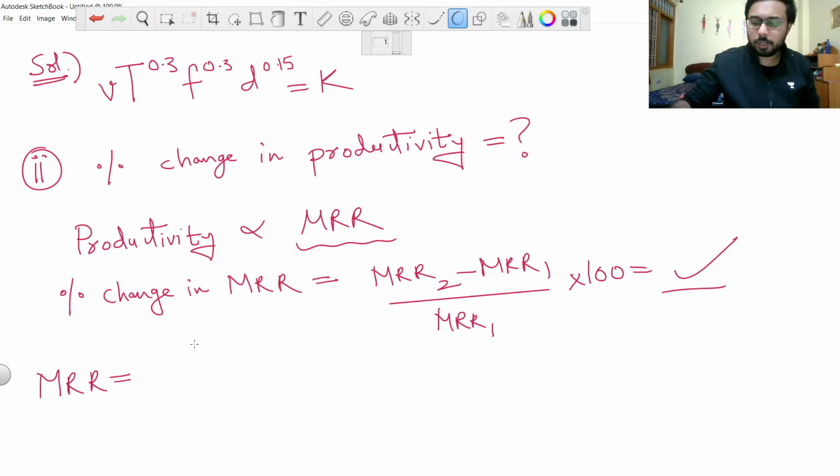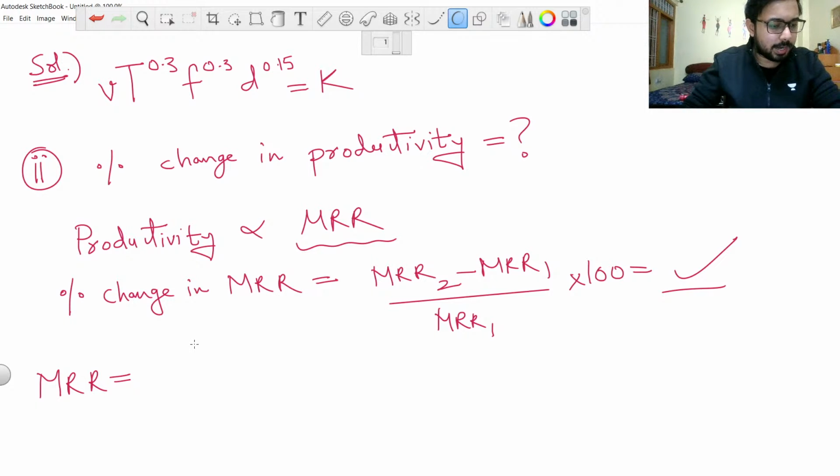So MRR will be equal to, it is the formula that you have to remember all the time, one of the very important formulas. So what will be the material removal rate formula? Simply just answer the formula in the comment section in the chat. So I am writing it right now. If you don't know the formula, or if you have somehow not remembered that, you can, so the answer is given to us in the chat section as pi d capital D small d f.